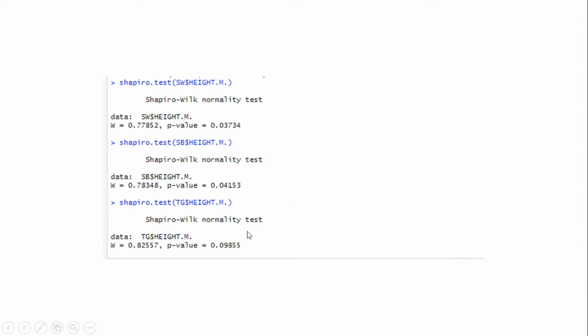On the other hand, the p-value for height Terengganu is 0.09855, which is more than 0.05. It means that this data is normally distributed. The data of height of Terengganu students is normally distributed.